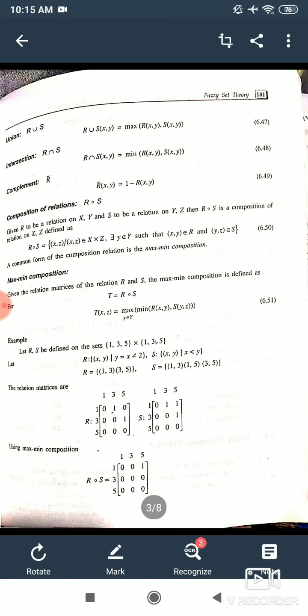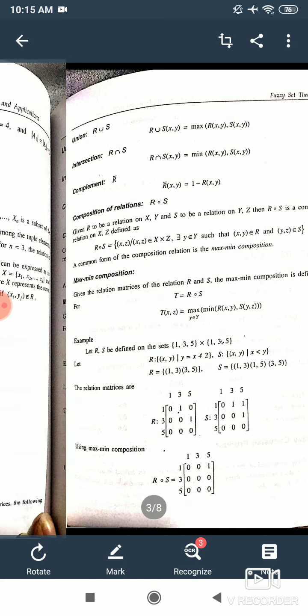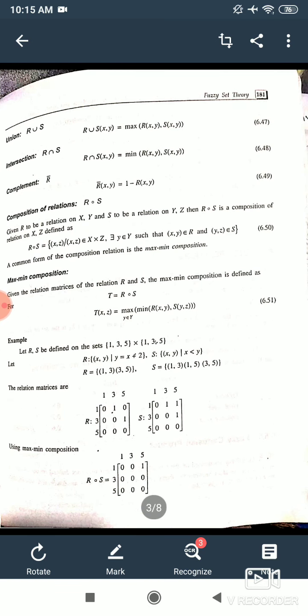In case of complement we will just complement it by 1 minus R. Now the next one is very important. It is usually given as R dot S. We are having two relations R dot S. It is known as composition of relations, and it is very important.